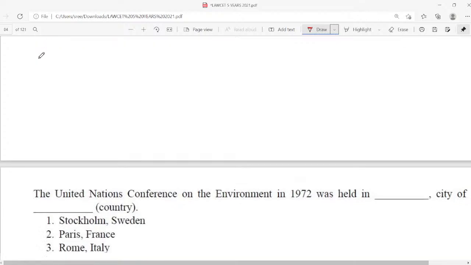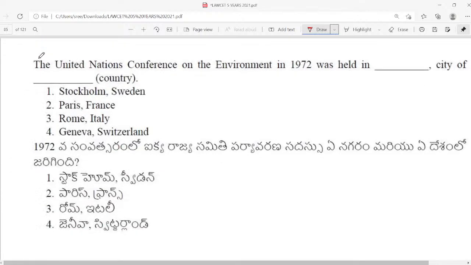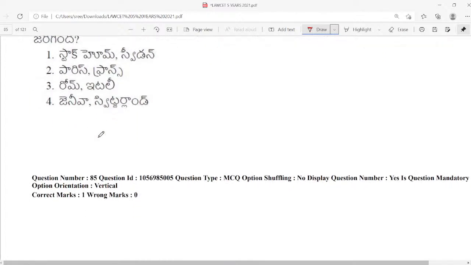Next question. The United Nations Conference on the Environment in 1972 was held in dash city of dash country. What is the name of the city and also the country? The answer is Stockholm, which is in Sweden. The United Nations Conference on Environment was held in Stockholm, Sweden, in 1972.